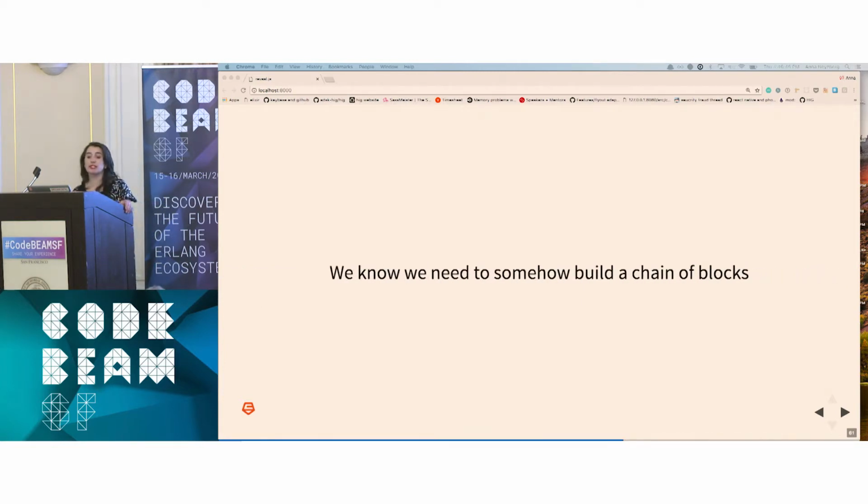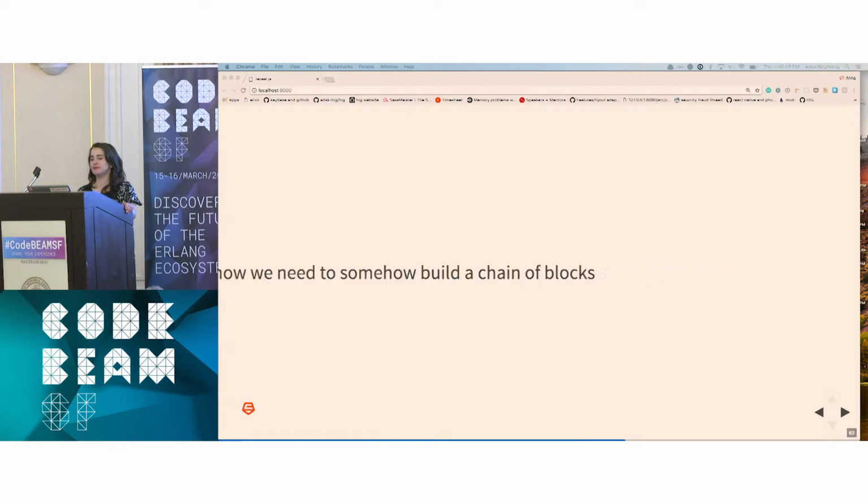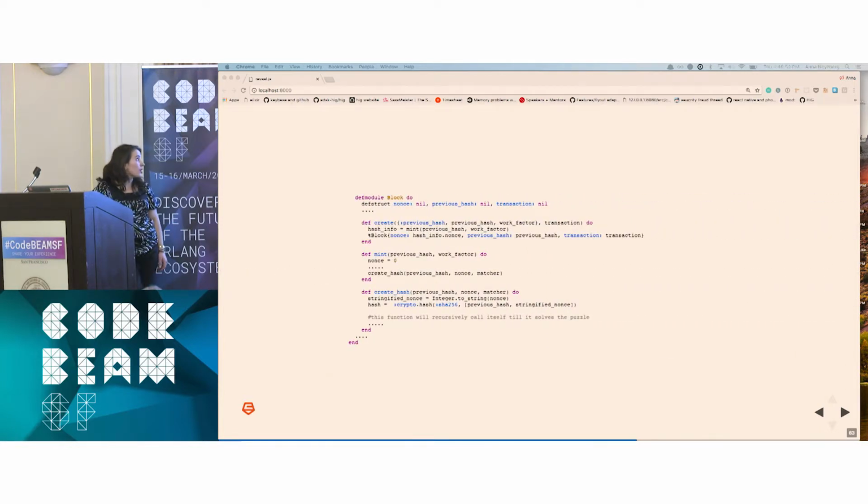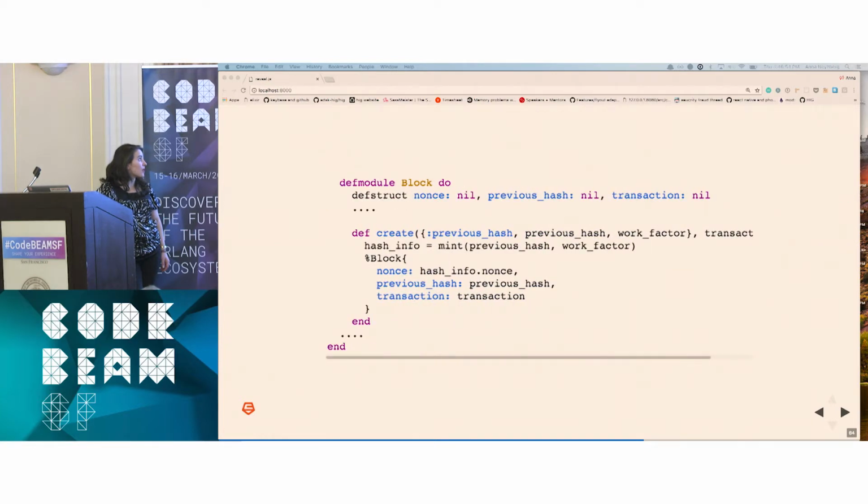Now we need to somehow build a chain of blocks. So we're going to start with a single block. The block module, also it's going to have a struct. It's going to have a nonce, which is that random value that gets incremented in order to solve the proof of work puzzle. It's going to have a hash that's pointing to the previous block, and then it's going to have a transaction. And for our purposes and for keeping it simple, we're going to have one transaction.